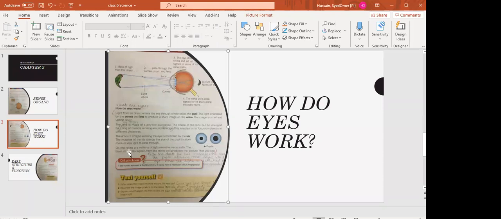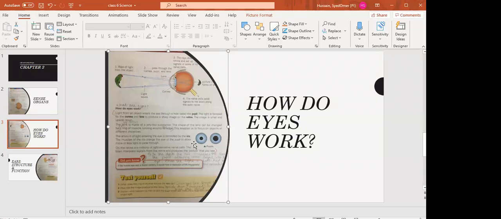Okay, now on the retina there are millions of light sensitive nerve cells. Underline this line. You can see that there are millions of nerve cells, and the brain interprets signals from the retina and produces the picture that you see.